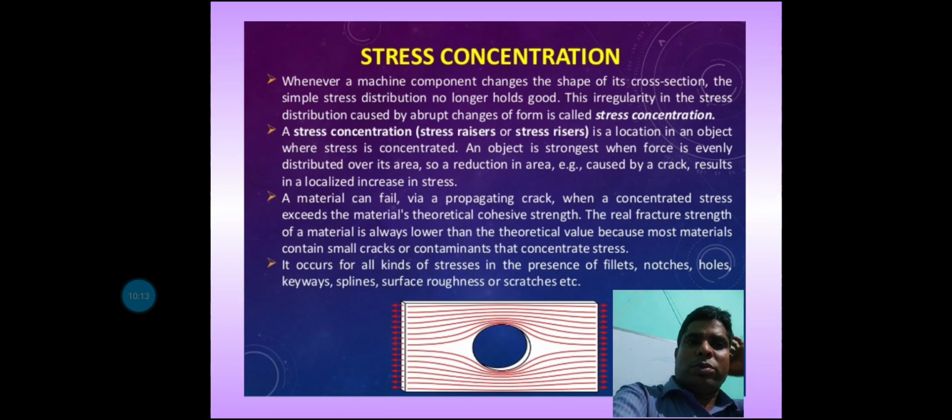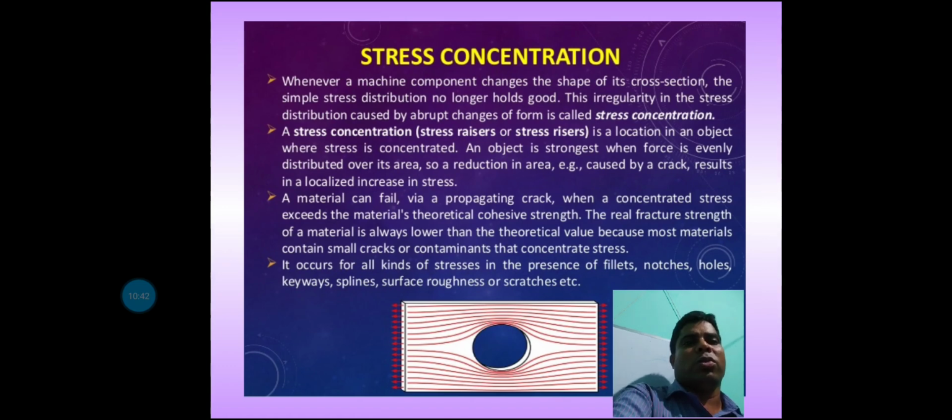So suppose in one case a material can fail like a propagating crack when a concentrated stress of a material is always lower than that of the theoretical value, because most materials contain small cracks or contaminants that concentrate stress.